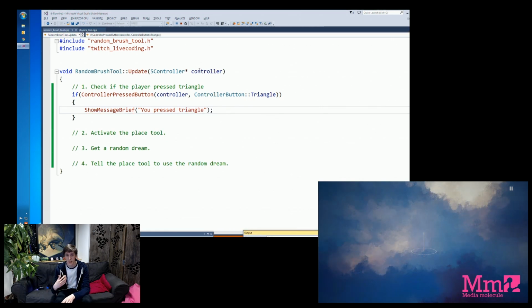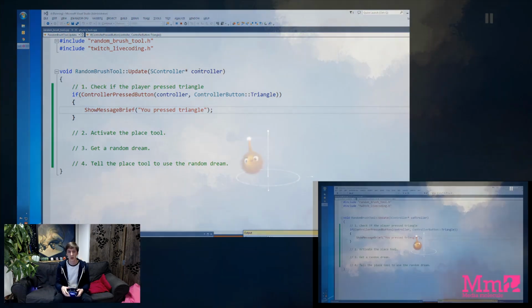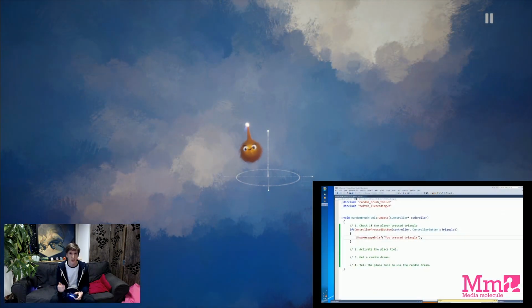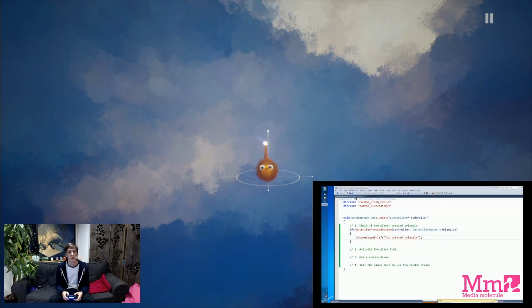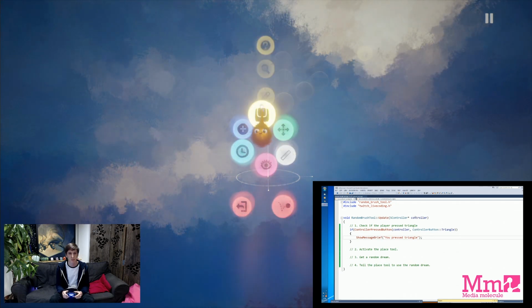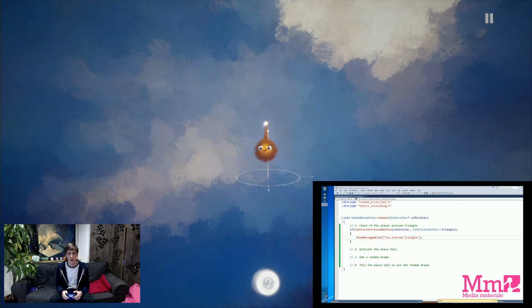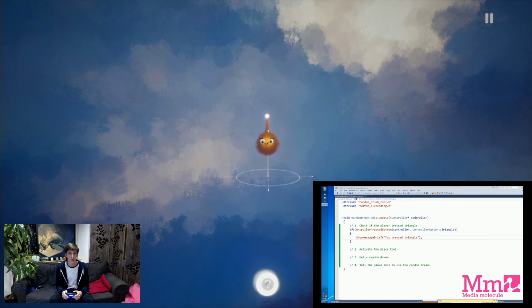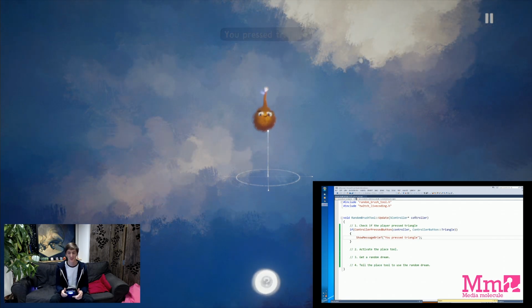And again, we push that to the PlayStation. What we should see is that when we switch to that random brush and press triangle, what we expect is that we get a small message saying you press triangle. So if we load up the random brush and we hit triangle, you press triangle.